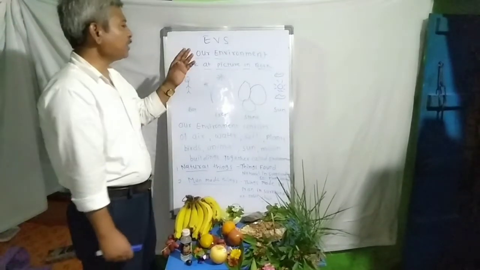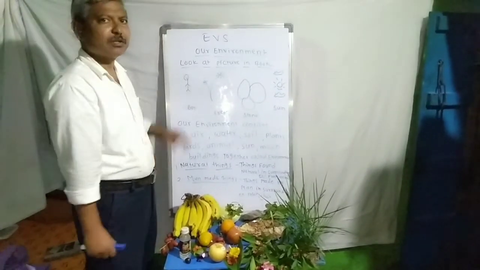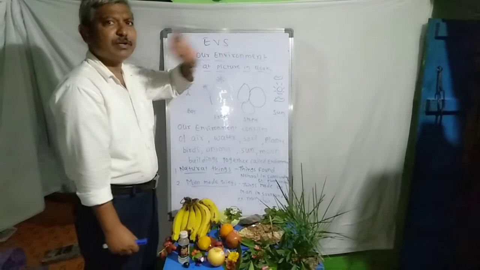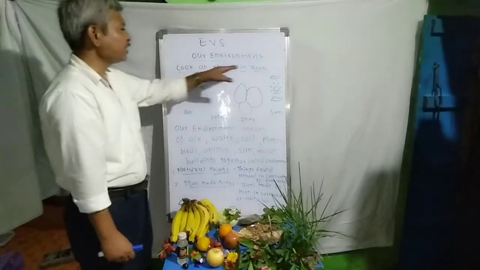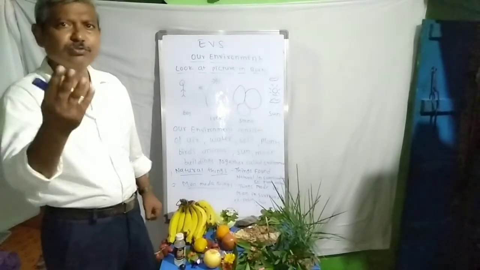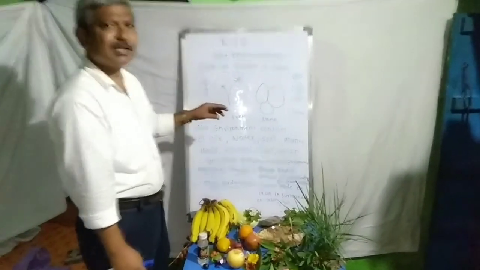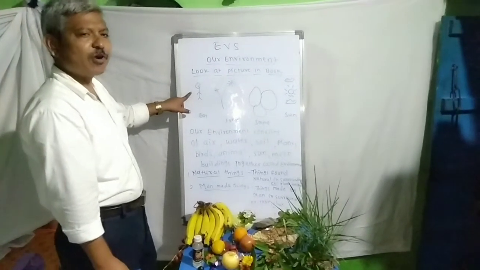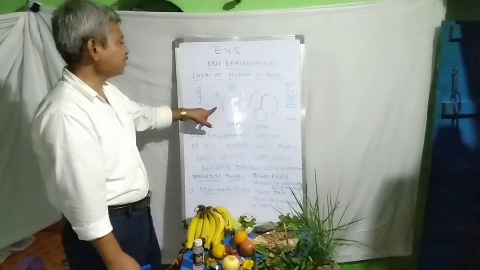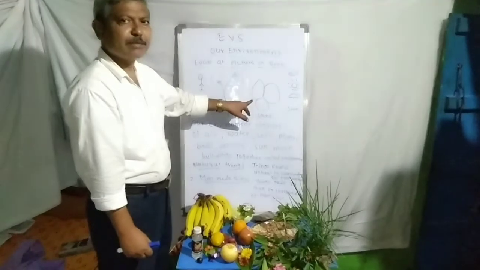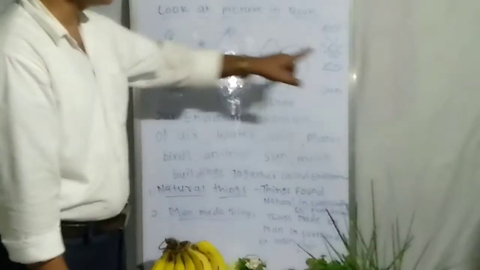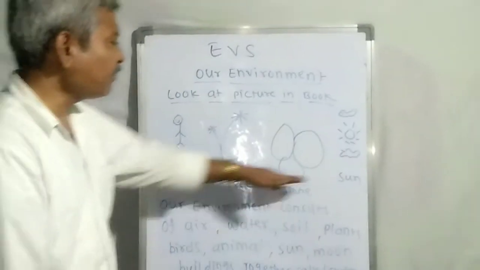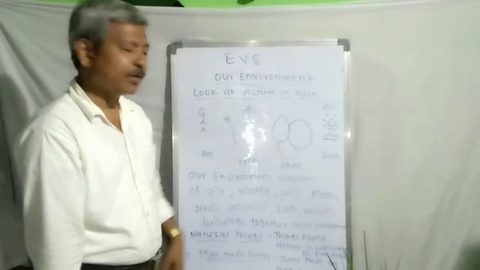Then we move towards our first chapter. Which is our first chapter? Our first chapter is our environment. When you look at the pictures in your book, I send you the PDF, so you see the pictures. Which are the pictures? The first picture is of a boy. Then the second is a tree, a coconut tree. Then this is the structure of a stone. This is a stone, and lastly the sun in the sky. These are the four types of material found in our surroundings.